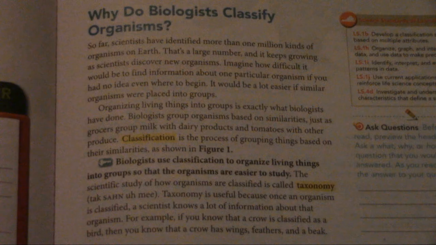Why do biologists classify organisms? So far, scientists have identified more than 1 million kinds of organisms on Earth. That's a large number, and it keeps growing as scientists discover new organisms. Imagine how difficult it would be to find information about one particular organism if you have no idea even where to begin. It would be a lot easier if similar organisms were placed into groups. Organizing living things into groups is exactly what biologists have done.